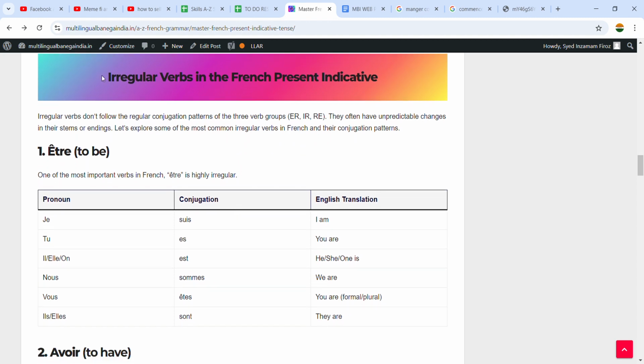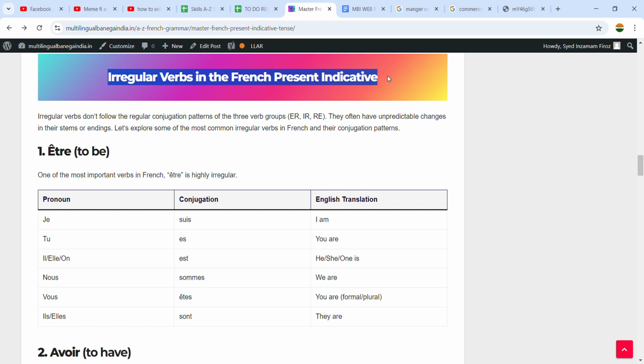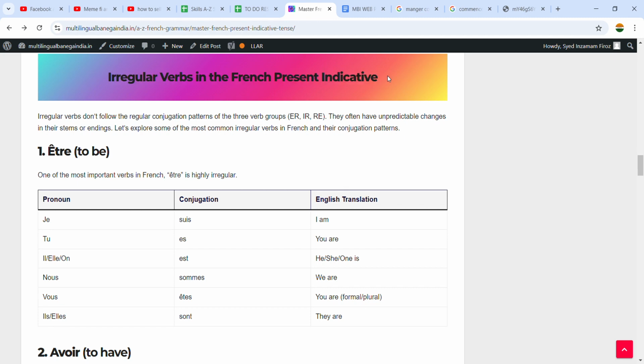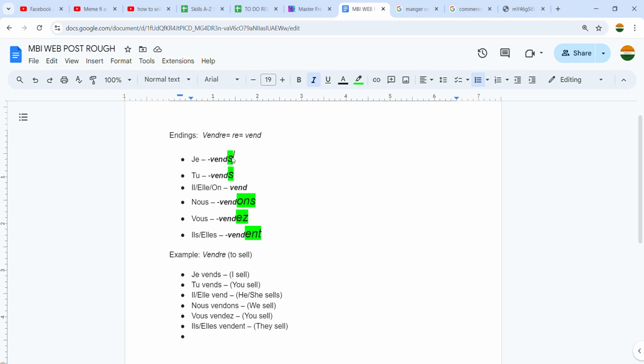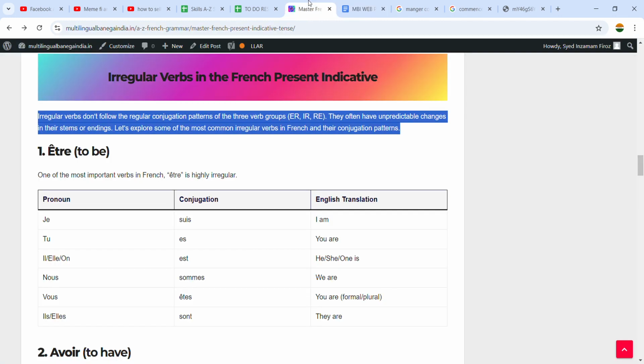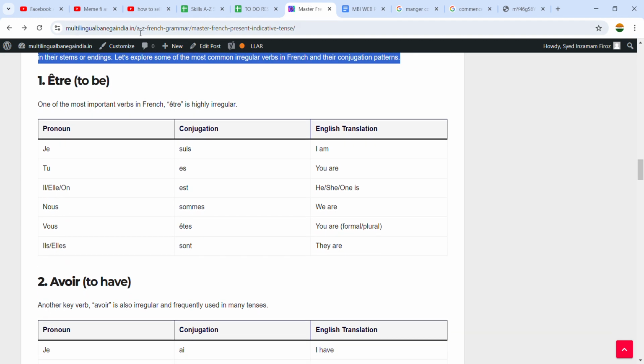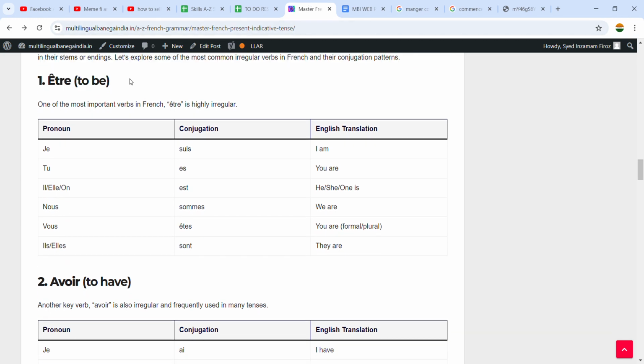Now let us discuss irregular verbs in the French language. What are irregular verbs in French? Guys, irregular verbs don't follow the regular conjugation pattern of the three groups of verbs. The way we have been through the endings in all three groups, these green parts, these endings, irregular verbs are verbs that do not follow them. And you will notice the same in English. The first verb we have here is être, which means to be. Have you ever heard someone say I to be, you to be? No, because this is an irregular verb, so it's like I am, you are, he is, she is.